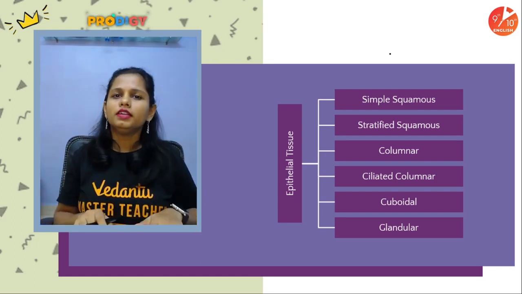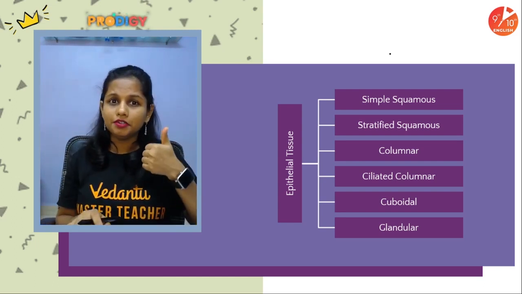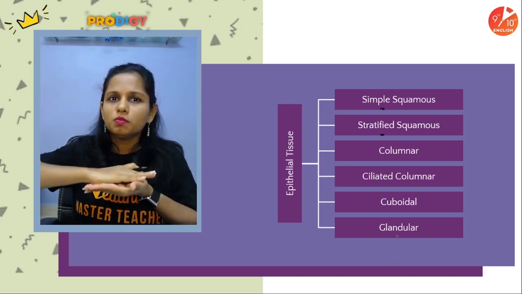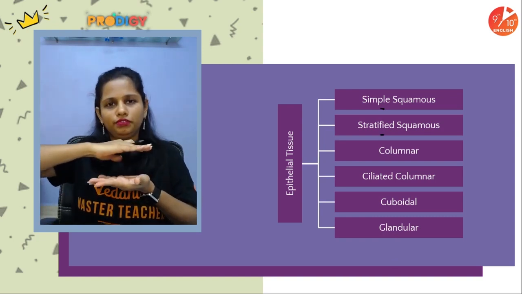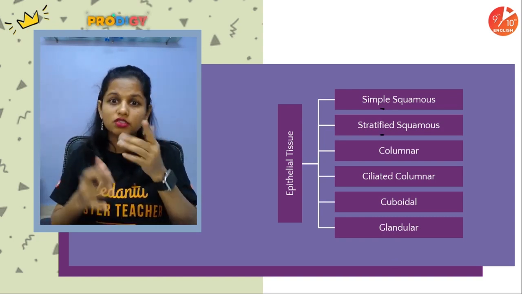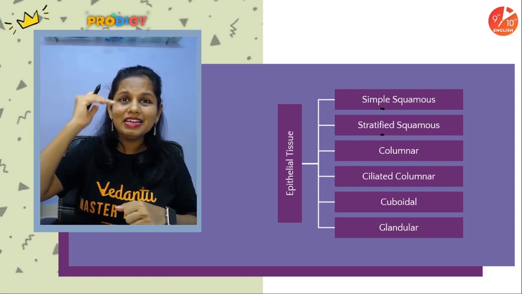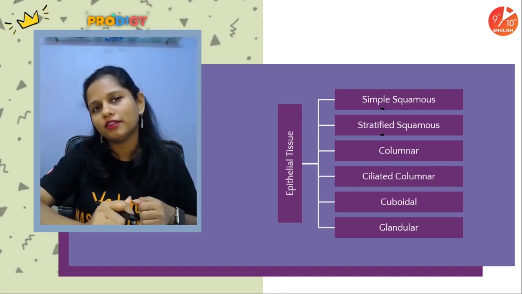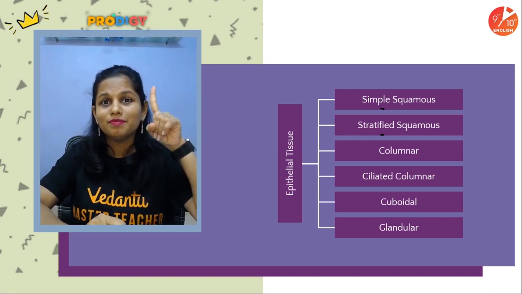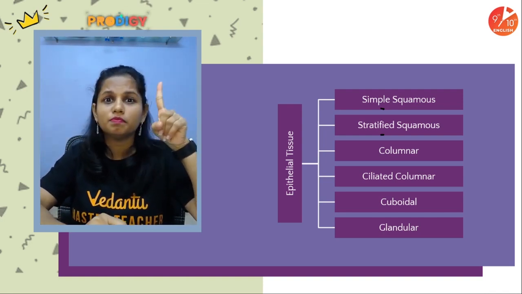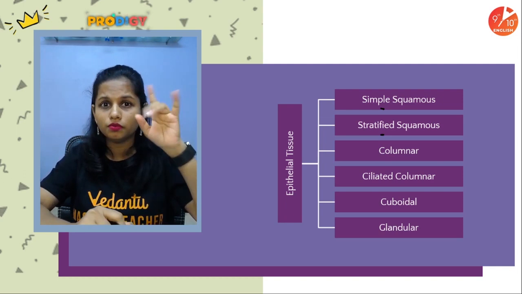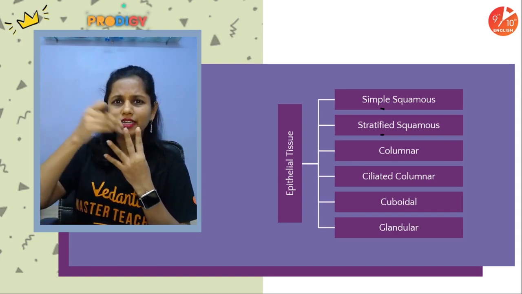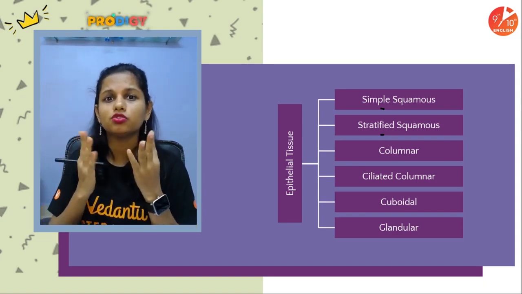So how many types of epithelial tissue are there? First, simple squamous, stratified squamous. Squamous means flat. If the cells are flat and made up of one single layer, simple squamous. Strata means layer, stratified squamous. So multiple layers of flat cells form the stratified squamous. These are the first 2 types. Then tall and pillar like, columnar. Tall and pillar like cells are known as columnar.